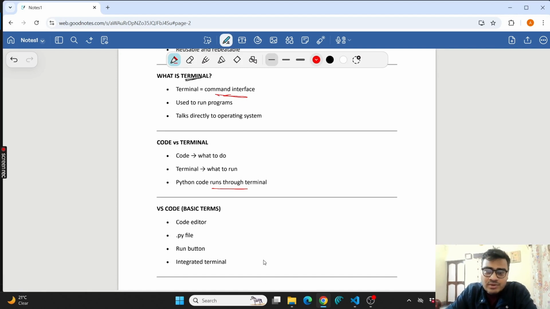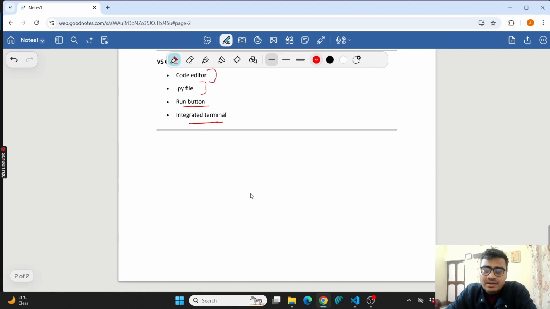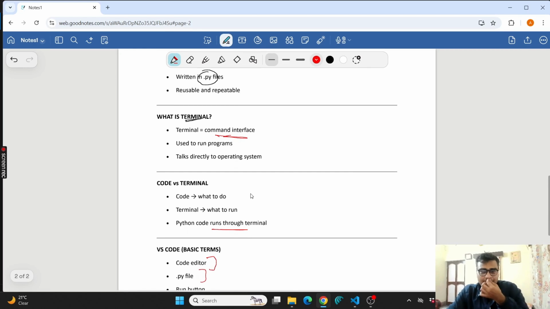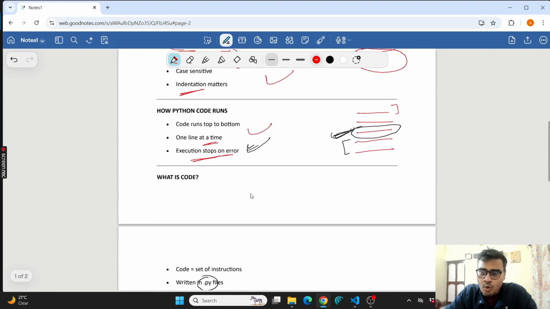Now, next is VS Code. Basic terms we have already discussed, I guess. I have already shown you the interface of VS Code, the .py file, the run button, and then the integrated terminal. Fine. So these are the basic things which you are supposed to know about code and programming. So for this video, this is what we will do.